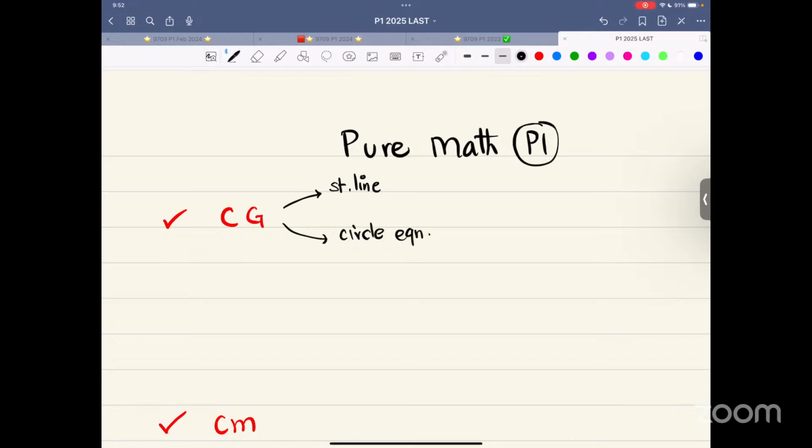Now, over here, in straight line, we are aware of everything. Circle equation, let me highlight the main details. That is the standard form of the equation of a circle. X minus h whole square, y minus k whole square is equals to r square. H comma k is the coordinate of the turning point, radius is r.